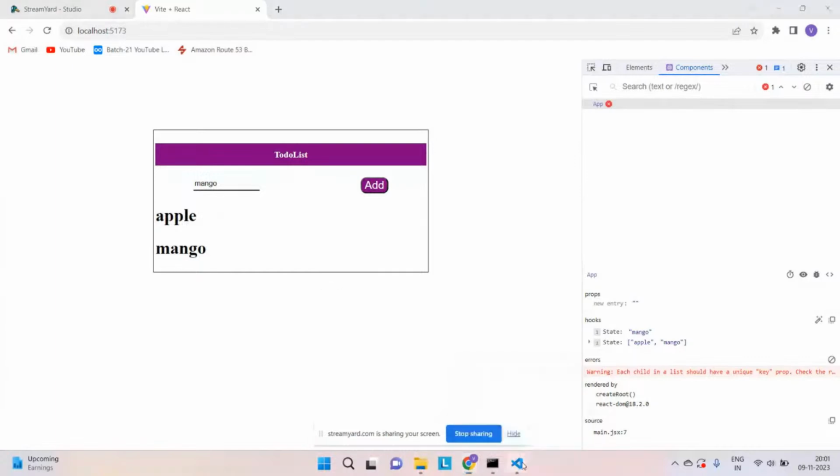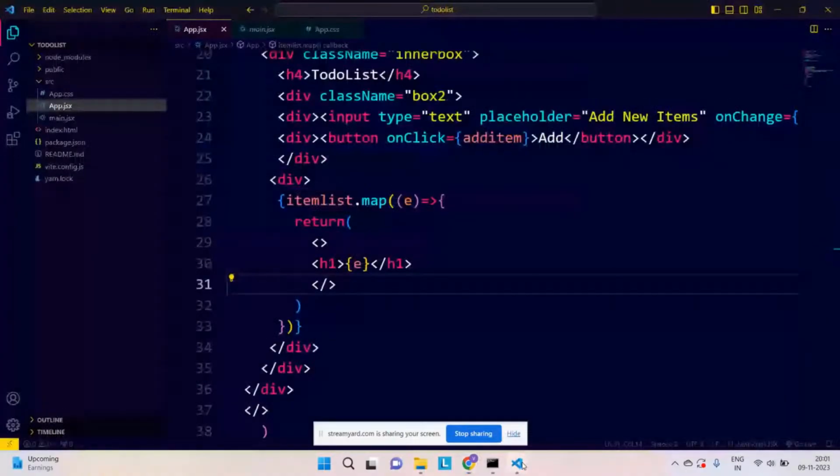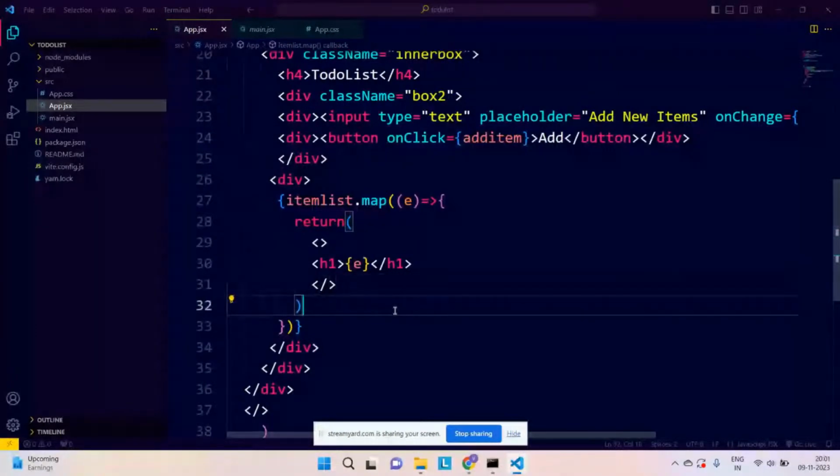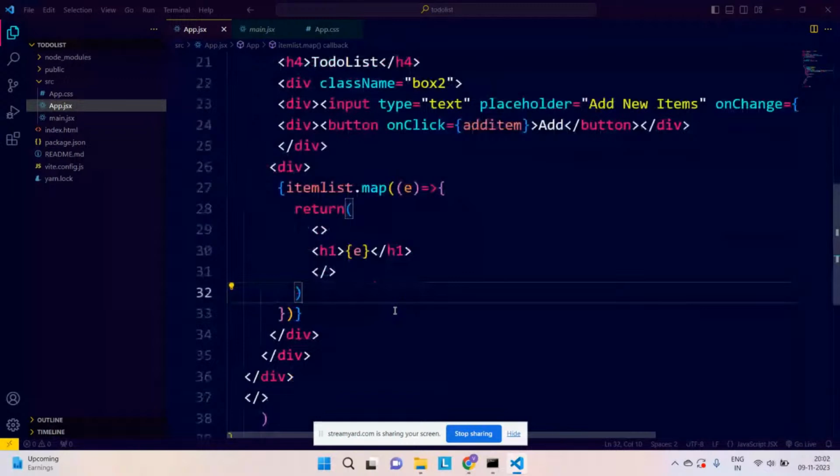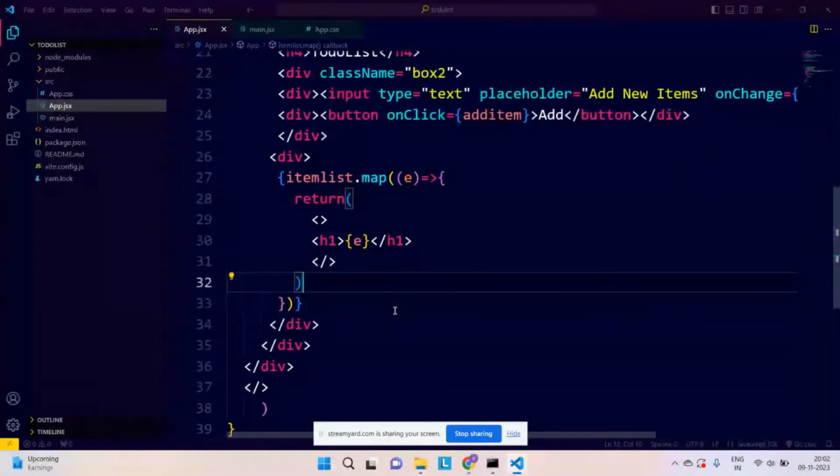But as we have heard most of the times, in React everything is working on components. Correct. But here we are not using components. We are writing the whole code in one single page. I don't think it is looking better for us, and that is not a proper way of arranging the code in React. Correct. We need to divide everything in components.